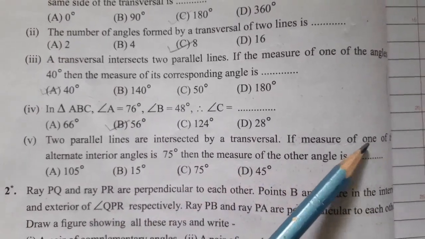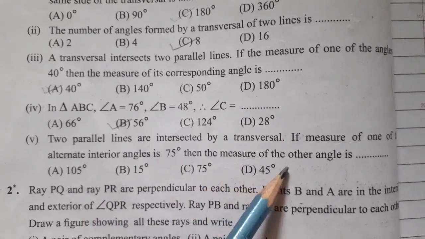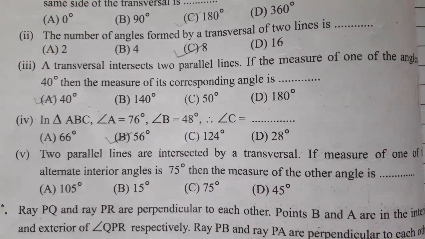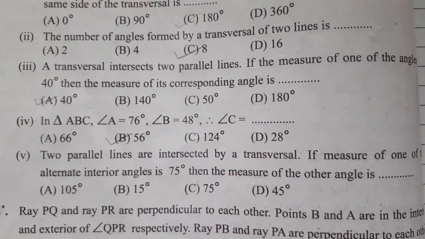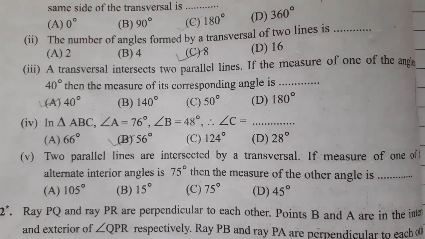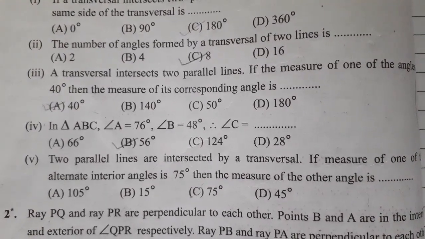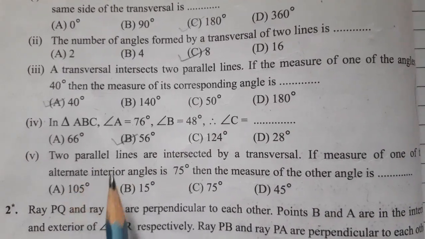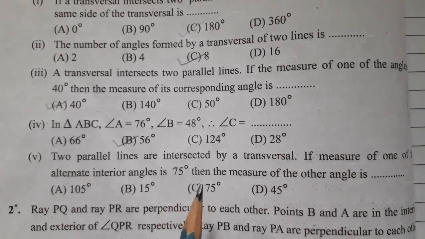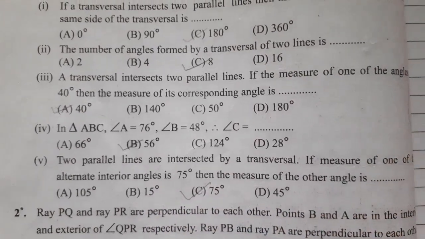We know that if two parallel lines are intersected by a transversal, then the measures of the alternate interior angles are equal or congruent. Therefore if one of the alternate interior angles is 75 degrees, then the other is also 75 degrees. So option C is correct.